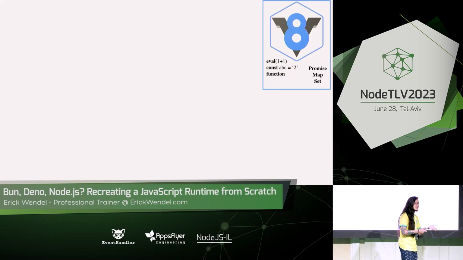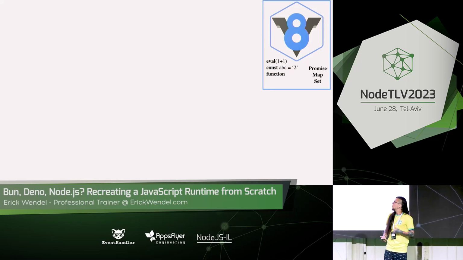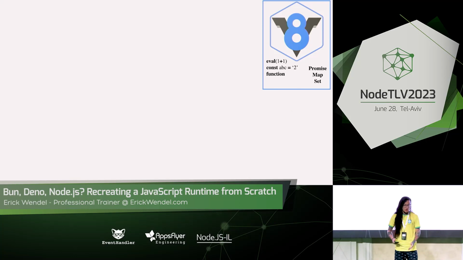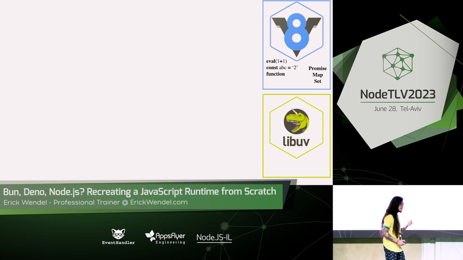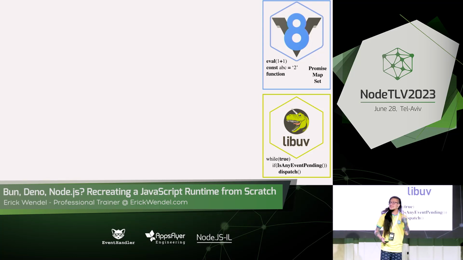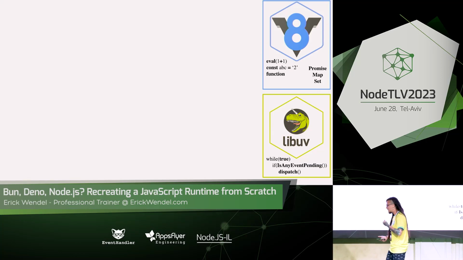So to get started, V8 is the grammar, right? V8 is the data structures we have there. We have promises, we have map, set, arrays, and so on. We're going to have Libuv. Libuv, in this case, I'm going to show just the event loop. The event loop behind the scenes is just a while true, asking if there's any event pending, and it's just going to release them all.